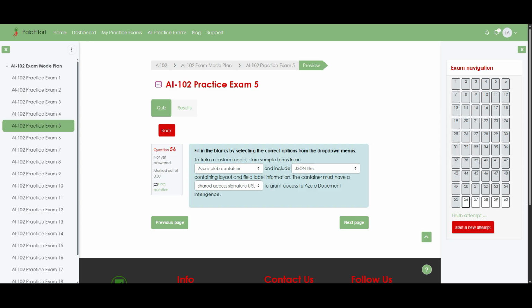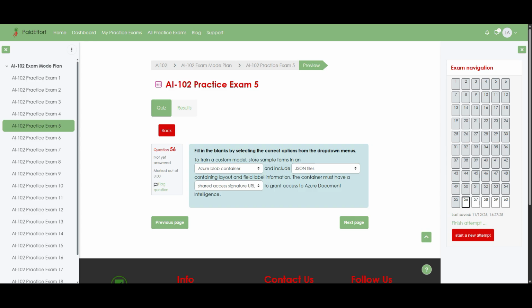First, Azure Document Intelligence needs all your training documents to live together in a storage location that it can read, and in Azure, that standard place is an Azure Blob container. It is like putting all your scanned forms into one clearly labeled folder in the cloud so the service knows where to look. Next, you include JSON files alongside those forms because they describe the layout, the field labels, and where each piece of information sits on the page. In other words, they are the answer key that teaches the model what each region of the document means.